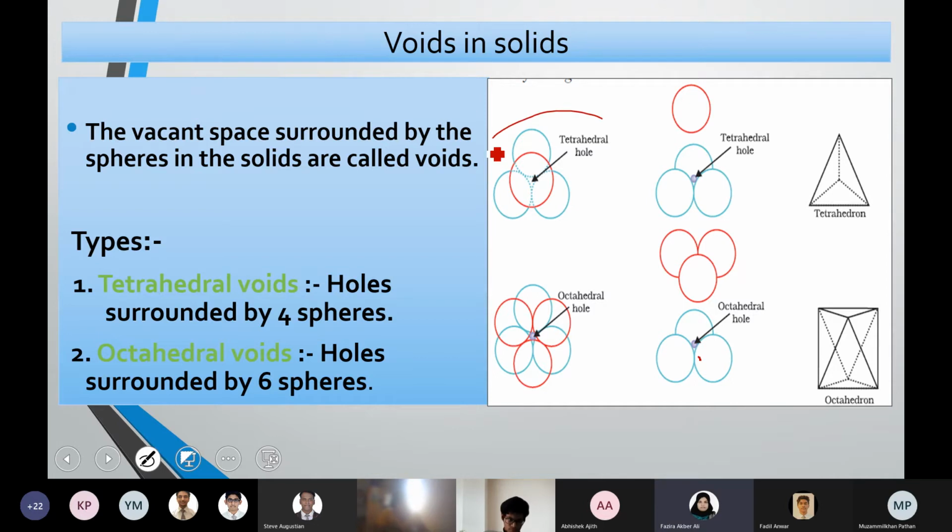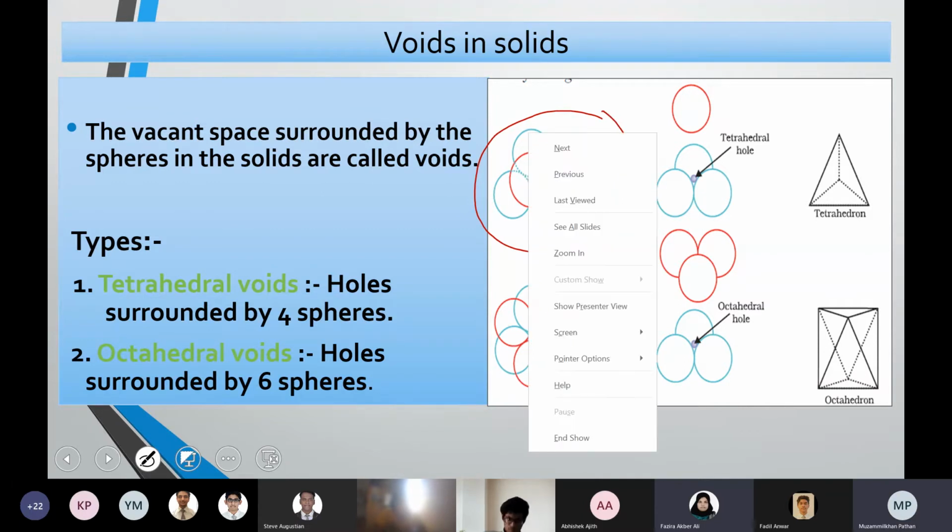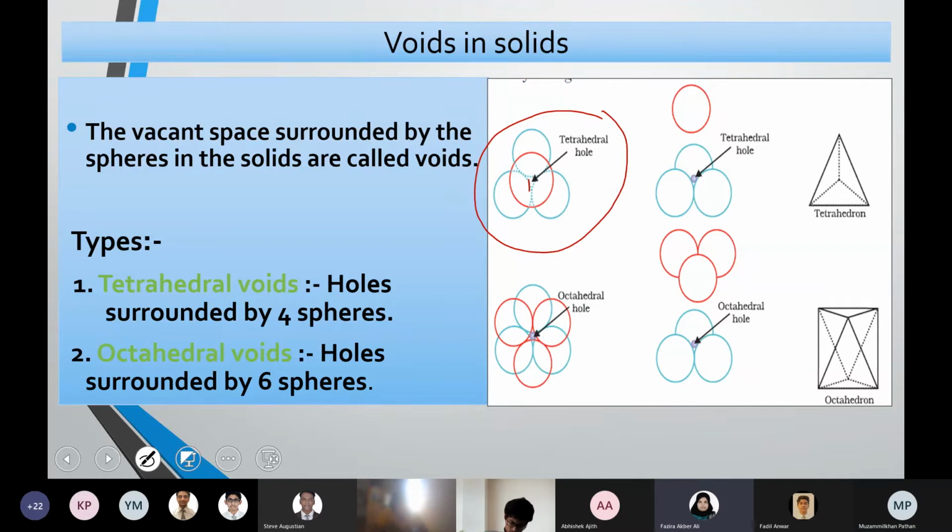If you can draw this one, that will explain how a tetrahedral void is formed. Ma'am, we have to write only the types, right? Yes, types, and also if you could draw this part. This is the tetrahedral void, the void created by 4 spheres, 3 in the first layer and 1 in the second layer, or vice versa. Together, a total of 4 particles surround a void. That is why it is called a tetrahedral void.